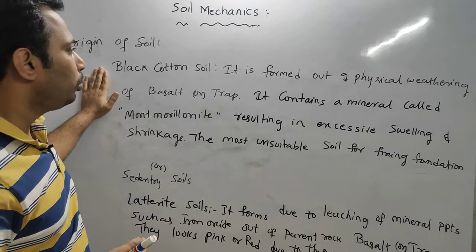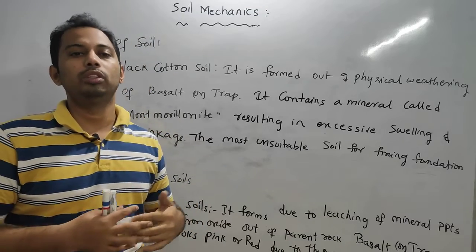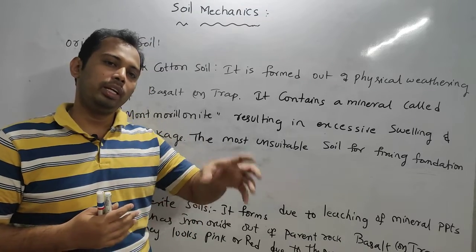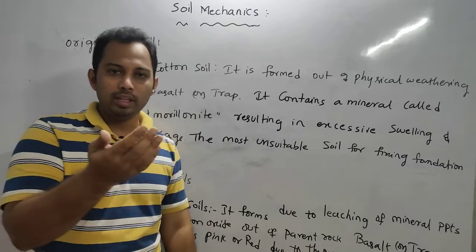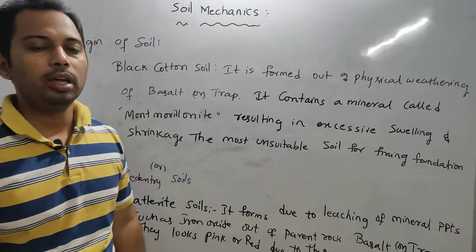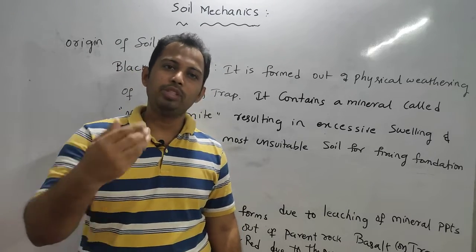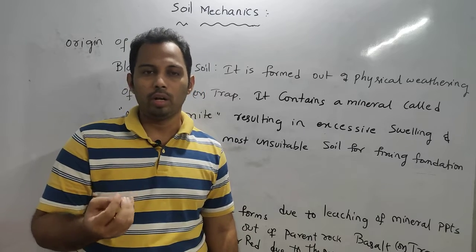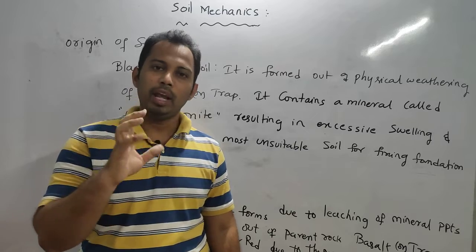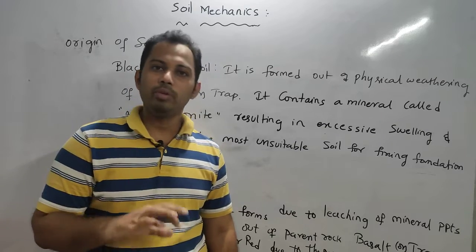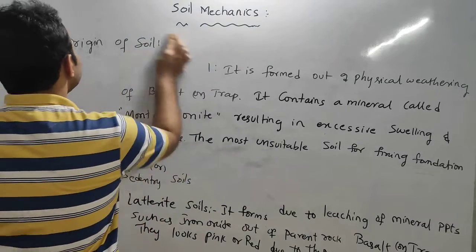Now what we are going to do is discuss different terms we use in soil mechanics for representing some kind of soil. That means naming. For example, everybody has a name, and when I call that name, that represents you. Similarly, soils also have names. Frequently occurring soils, we have kept some names for them. So what are the names of different types of soils we are going to understand?